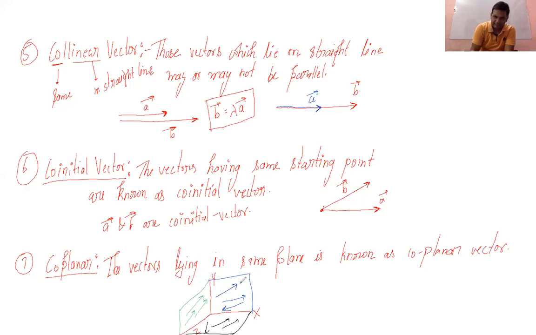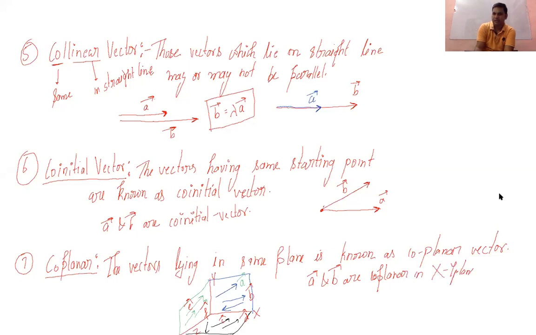So we can name them. Let's say this is a vector, I can use the red one, A vector and B vector. Let's say this is C vector and D vector, and this is your E vector and F vector. So you can understand, you can write here that the A vector and B vector are coplanar in the xy plane.